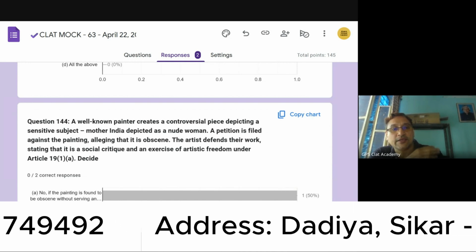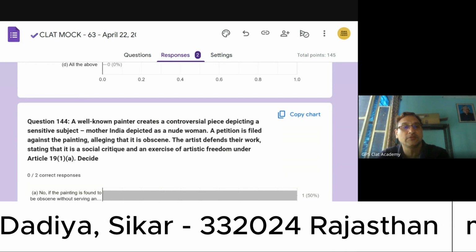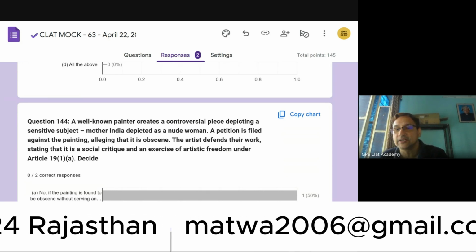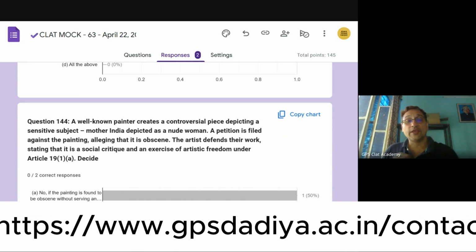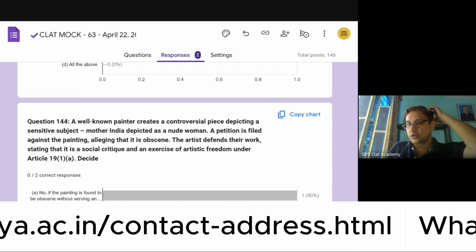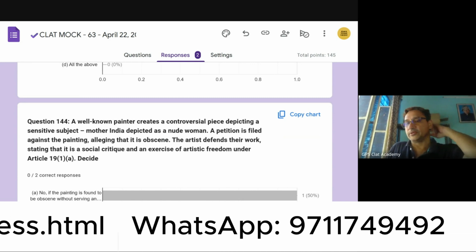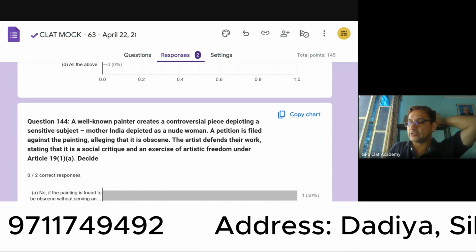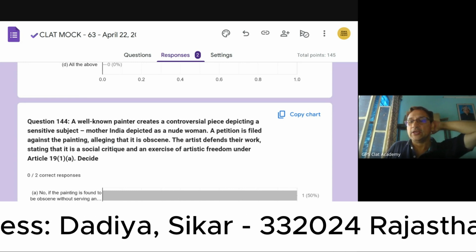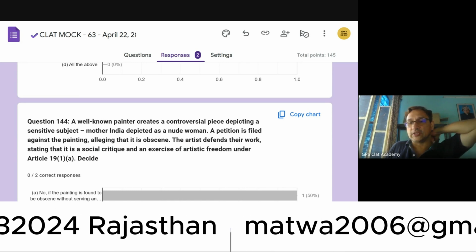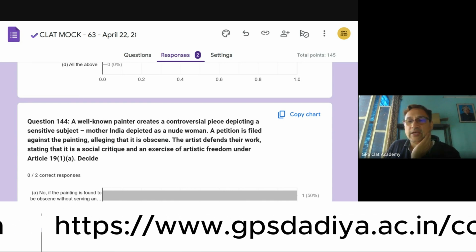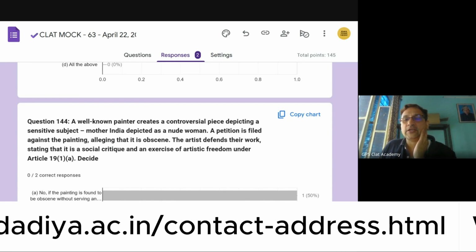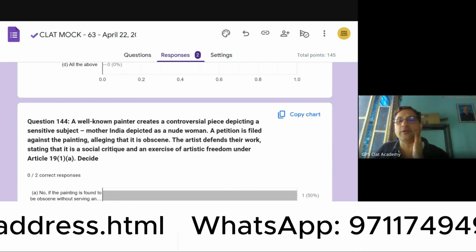And here the article basically talks about artistic freedom, and it interlaces with Article 19(1)(a). Now, you all already know the contents of the article. Basically, Article 19(1)(a) provides the freedom of speech and expression. You have seen in the US Constitution the other day that freedom of speech and expression is identifiable with the freedom of the press. It is also identified with the freedom of the electronic media.